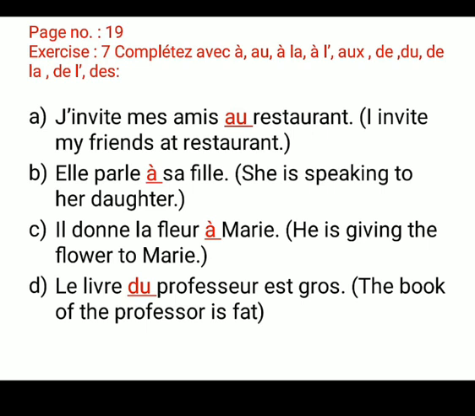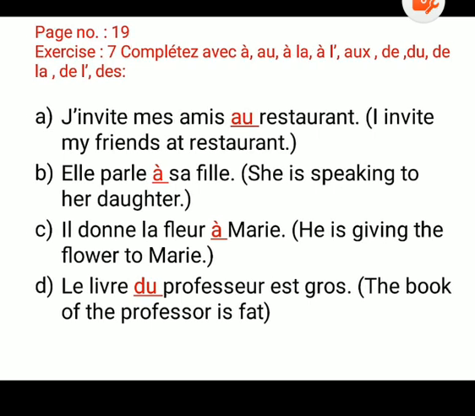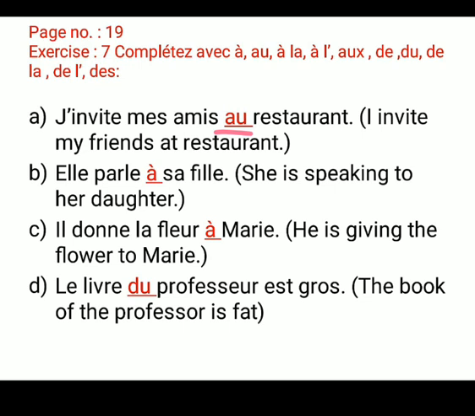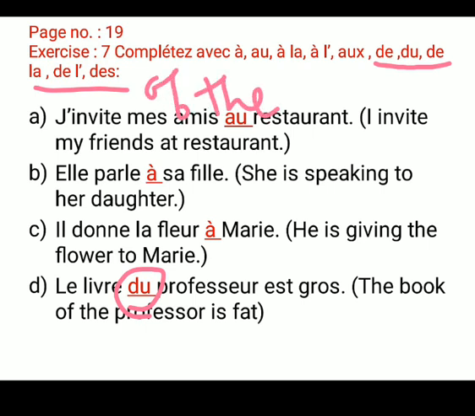First is j'invite mes amis, I invite my friends, au restaurant. Au restaurant means at. Here the sense of at is used, so I am using au. Okay, so au will be here. And she speaks to, only to is a. He is giving the flower to Marie, to Marie, only to is a. Le livre du professeur. Du means of the. The book of the professor is big.